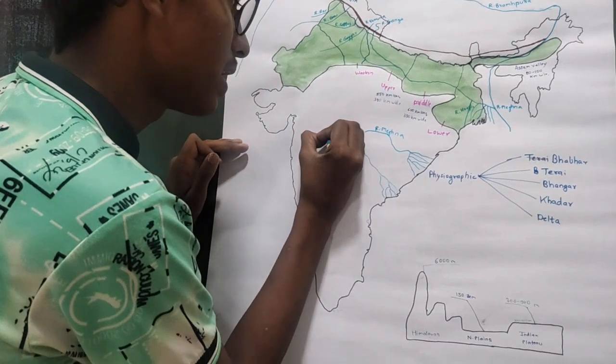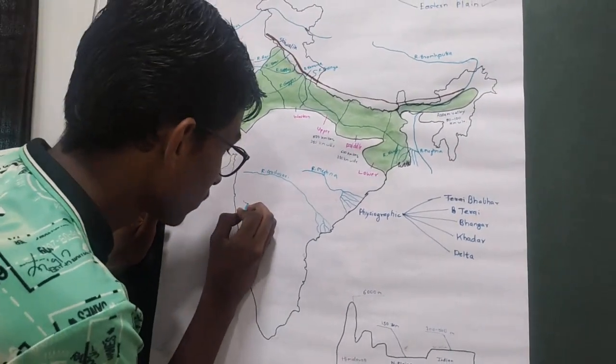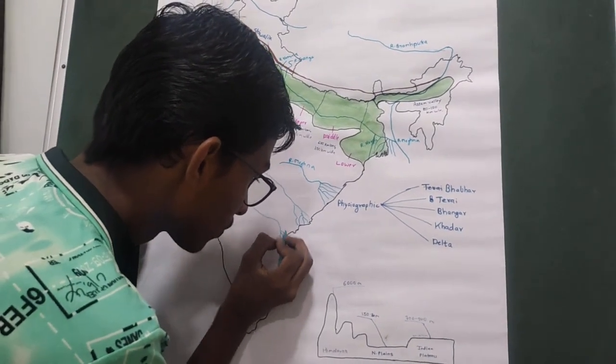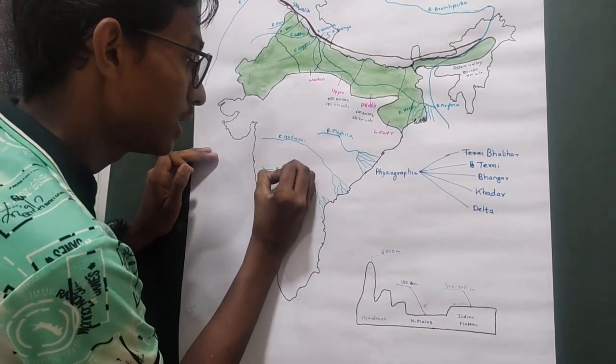This delta is formed by river Godavari. This delta is by river Krishna.